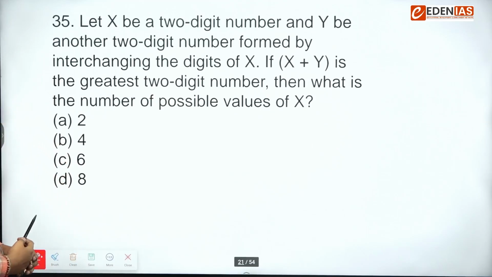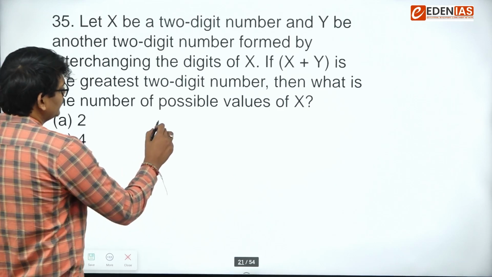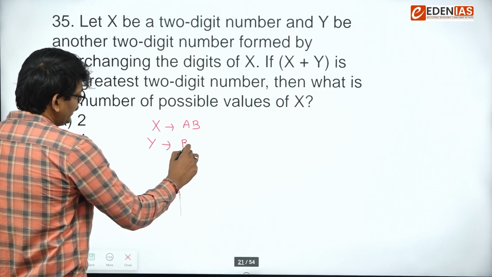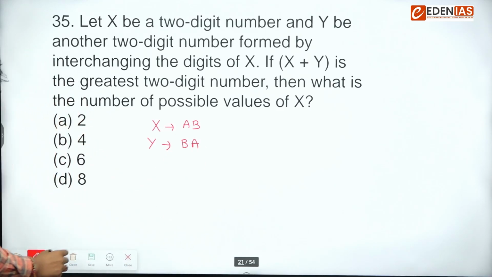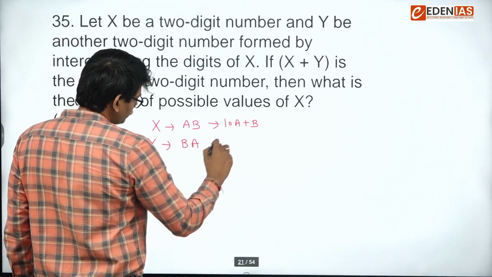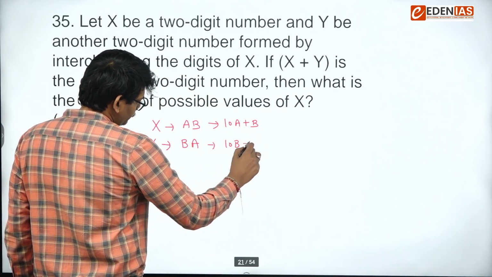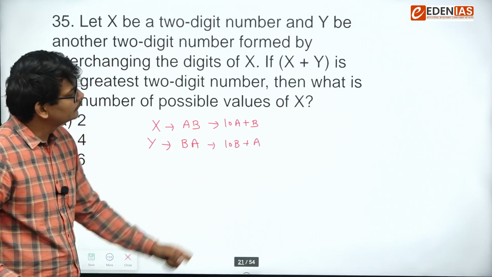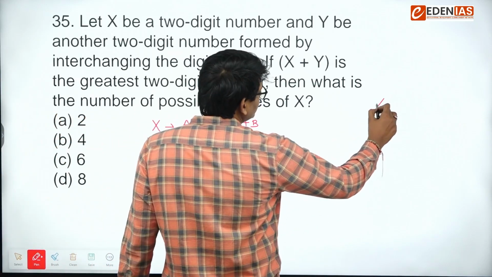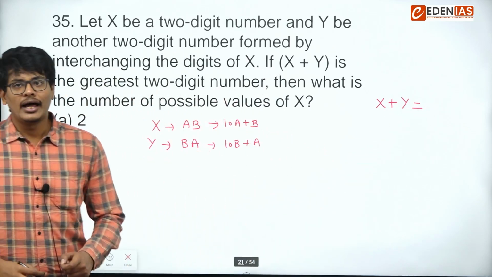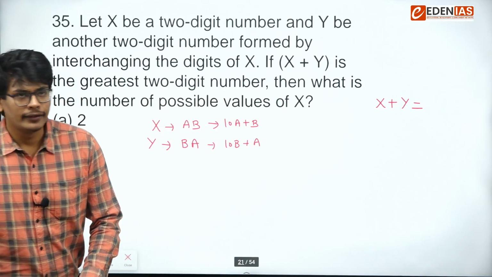Okay, x be a 2-digit number and y be another 2-digit number formed by interchanging the digits of x. So x, I am taking AB, so y will be BA. AB can be written as 10A plus B. This can be written as 10B plus A because it's a 2-digit number, right? Now it says x plus y is the greatest 2-digit number. The largest 2-digit number is 99.